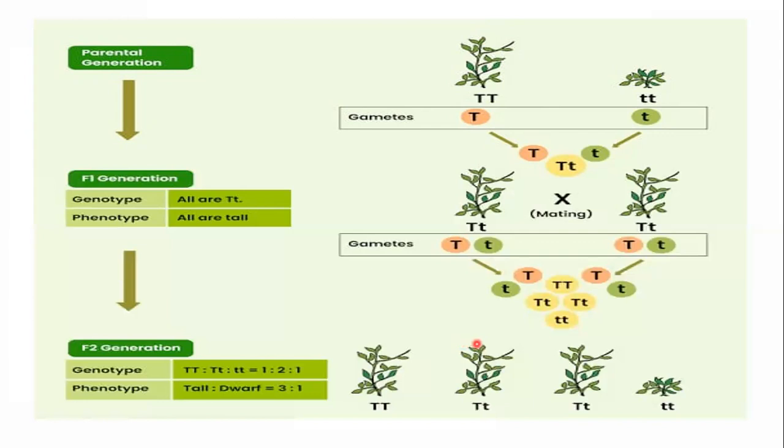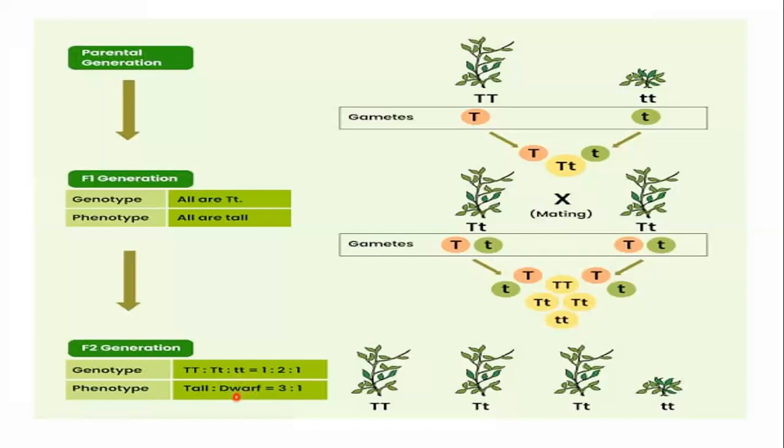So Mendel observed 3 out of 4 offspring tall, while 1 out of 4 offspring dwarf. So in F2 generation, Mendel observed phenotypic ratio 3:1, meaning 3 tall offspring and 1 dwarf offspring, while the genotypic ratio is 1:2:1, meaning one homozygous tall offspring, two heterozygous tall offspring, and one homozygous dwarf offspring.